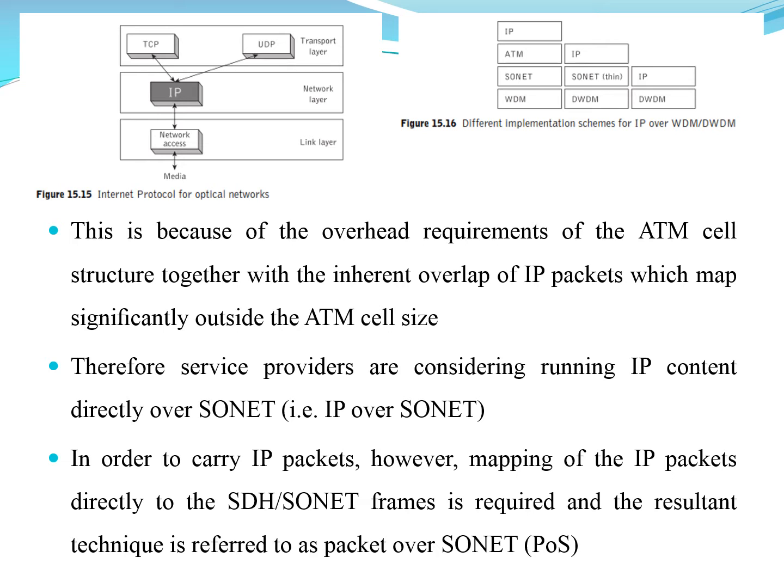And we have the overhead requirements of the ATM cell, with the overlap of IP packets which can map significantly outside the ATM cell size. So we have service providers that are considering IP content directly over the internet. In order to carry the IP packets, mapping of IP packets directly to SDH or SONET frames is required, and the resultant technique is referred to as POS, that is packet over SONET. So this is one we are going to consider in this concept.